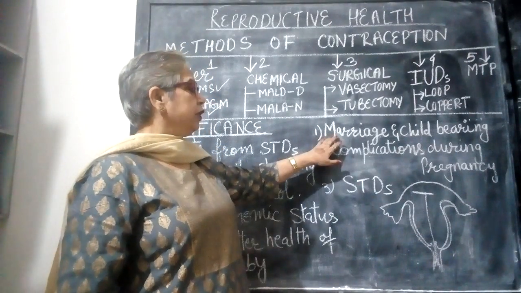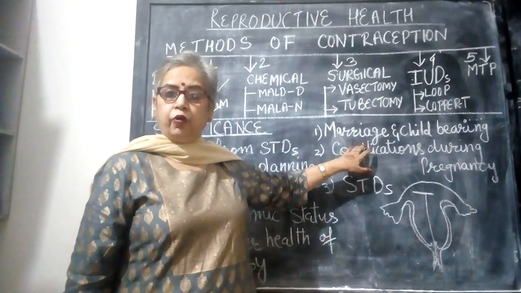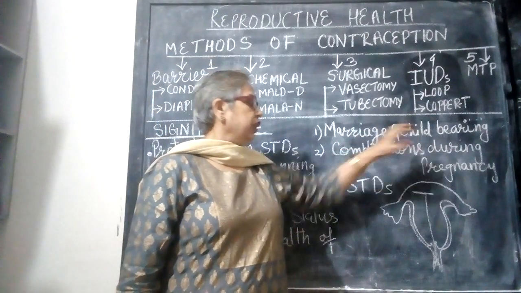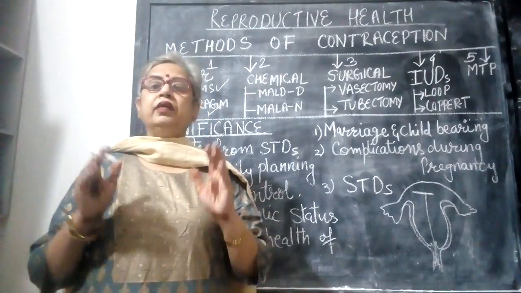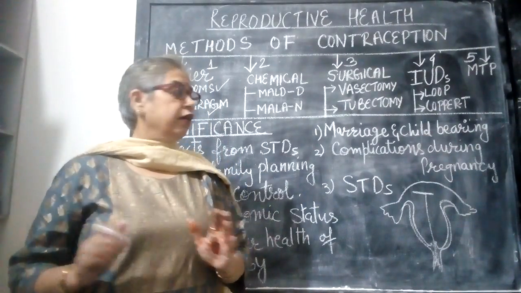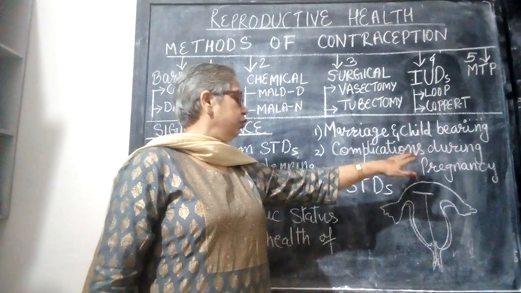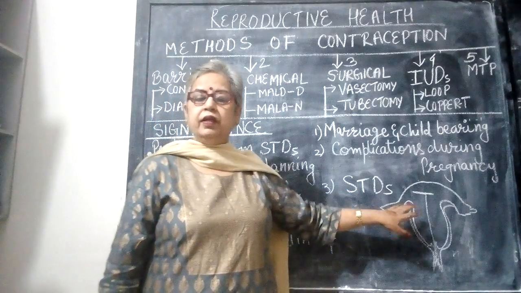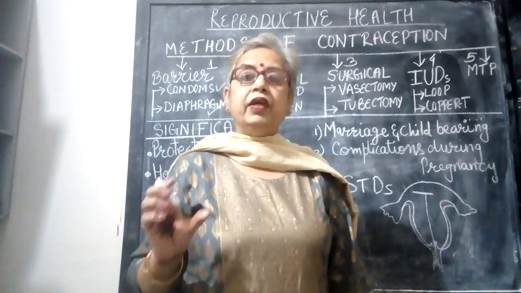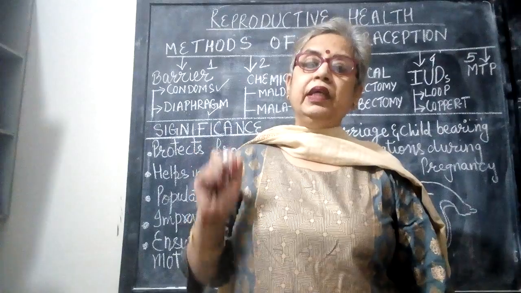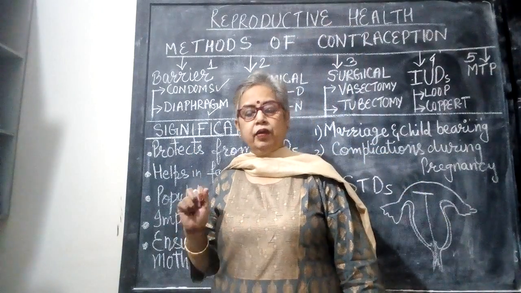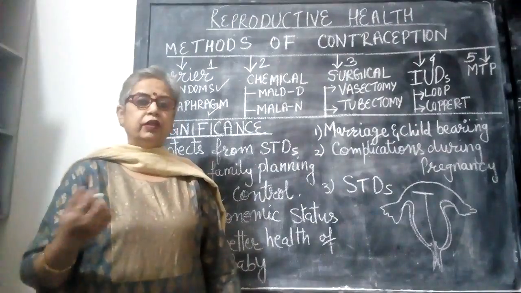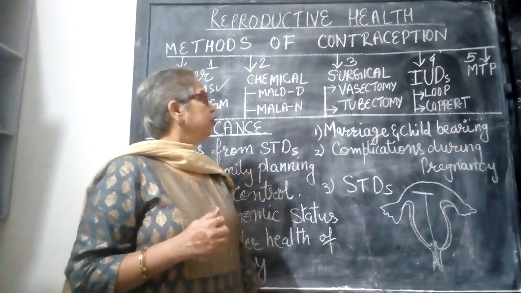So there must be proper knowledge about the age of marriage, age for childbearing, and the children must be aware of complications during pregnancy and sexually transmitted diseases. So this awareness is the need of the hour, and it is a very important topic that teachers and parents must talk to their students and children.